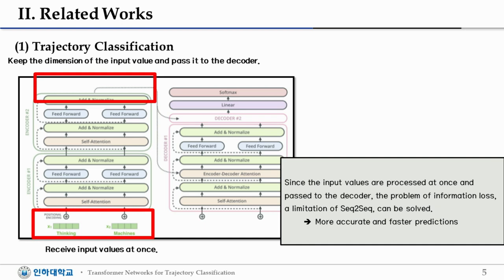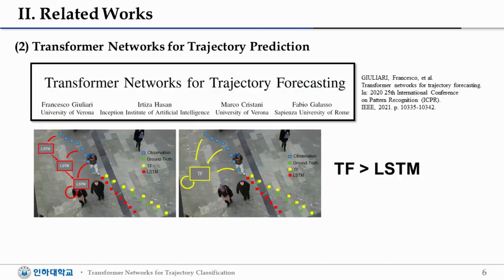In this paper, we propose trajectory classification using the transformer's attention mechanism. And I'm going to tell you about the related work of transformer networks for trajectory prediction. In this paper, it conducted a comparative experiment between LSTM and transformer using trajectory datasets.